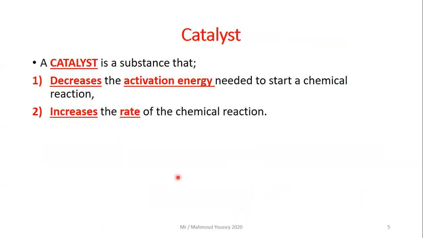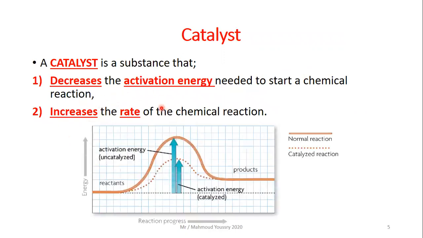So what is a catalyst? A catalyst is a chemical substance that has two jobs or two effects. Number one, it increases the rate of the chemical reaction and also decreases the activation energy needed to start the chemical reaction. So a catalyst is a substance that decreases the activation energy needed to start a chemical reaction and increases the rate or the speed of the chemical reaction.